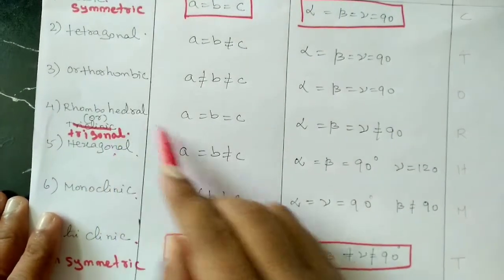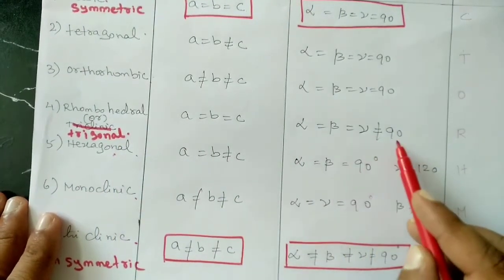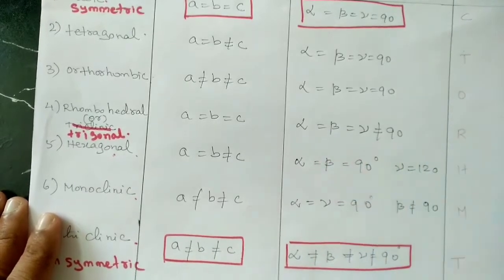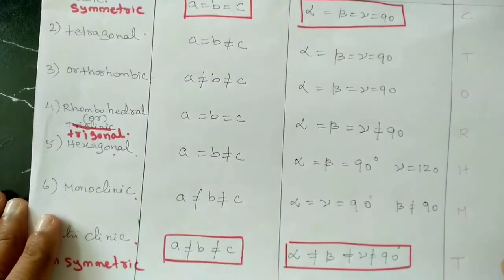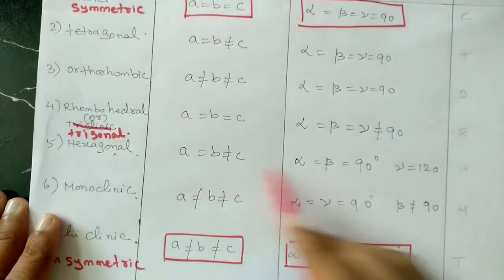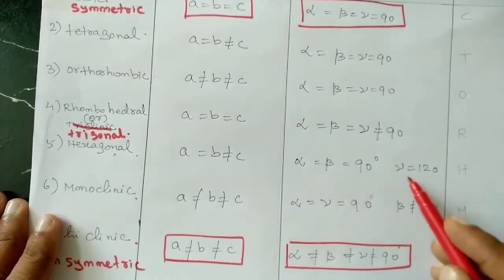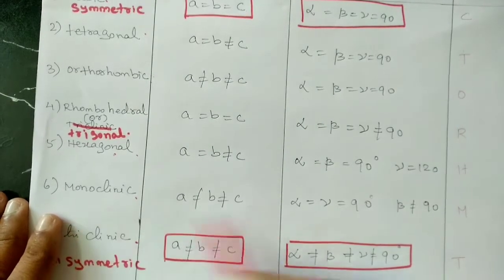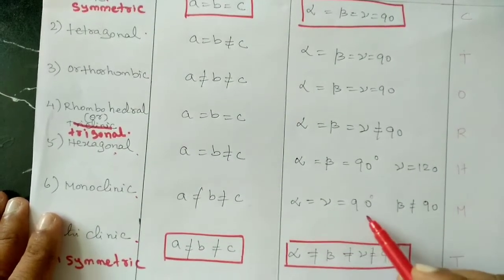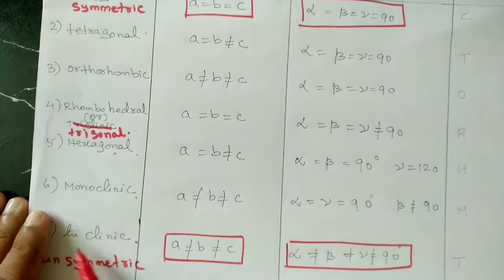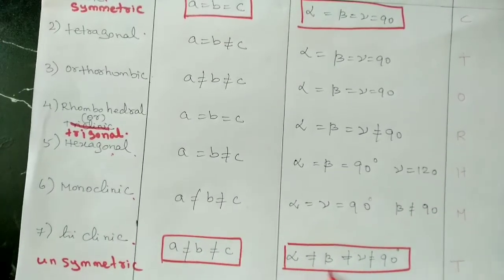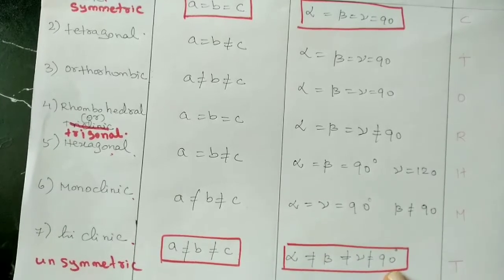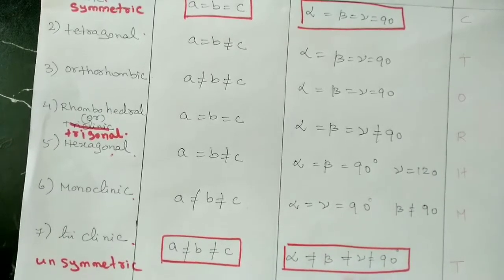For rhombohedral, alpha, beta is equal to 90 and gamma is not equal to 90. For hexagonal, alpha, beta is equal to 90, gamma is equal to 120 degrees. For monoclinic, alpha, gamma is 90, beta is not equal to 90. For triclinic, all the 3 angles, alpha, beta, gamma, are not equal to 90.